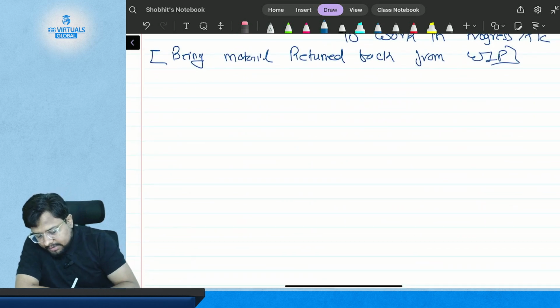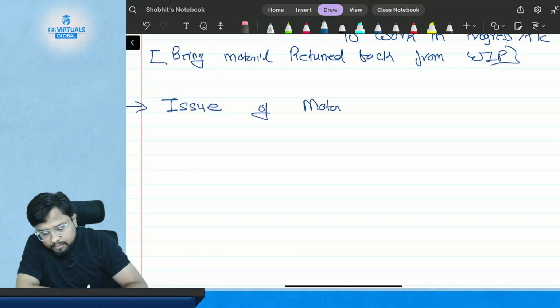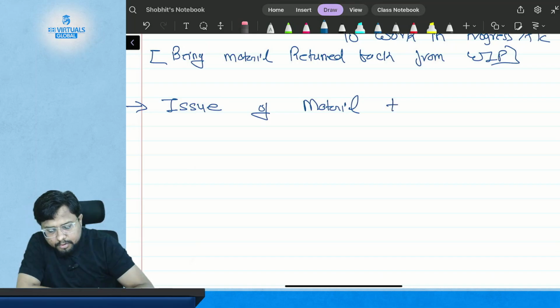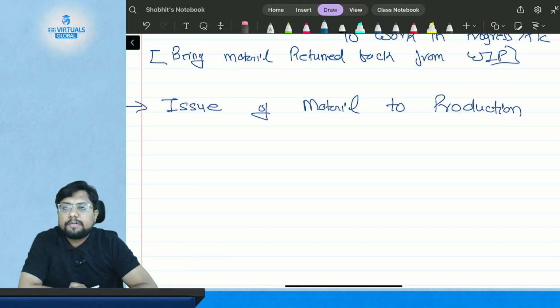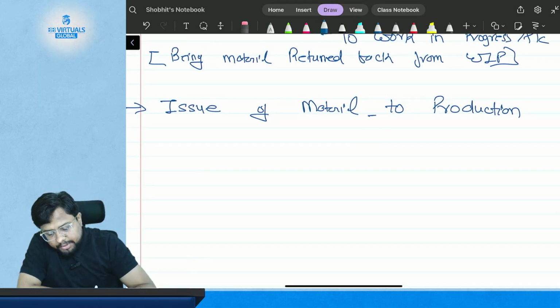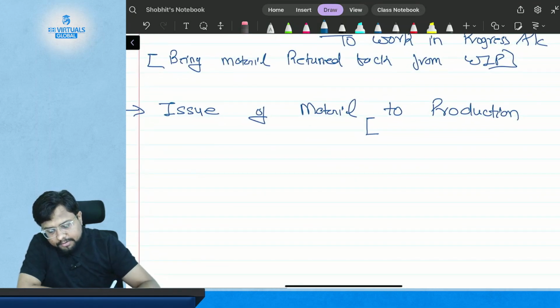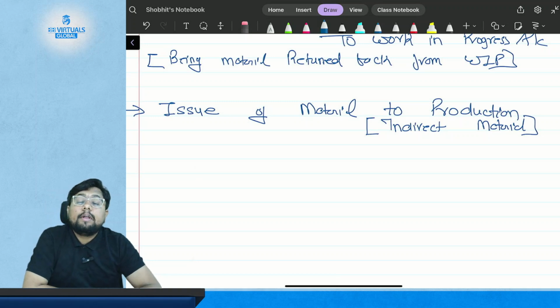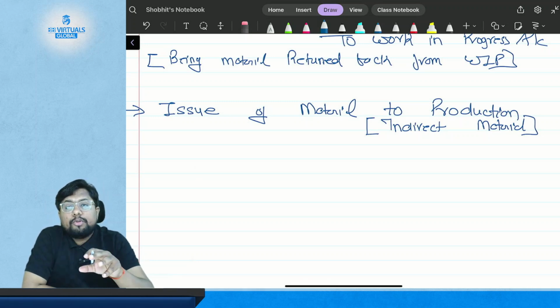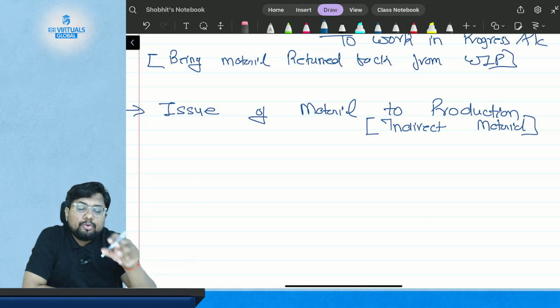Now we need to go for the next entries, which is issue of material to production. Sir, you are just writing the same line that we have studied earlier. No, beta. The issue of material to production. Earlier it was direct material. Now we are going to discuss what if there is a case of indirect material, where the direct material is not going to be used, it is the indirect material which is going to be used in the production.